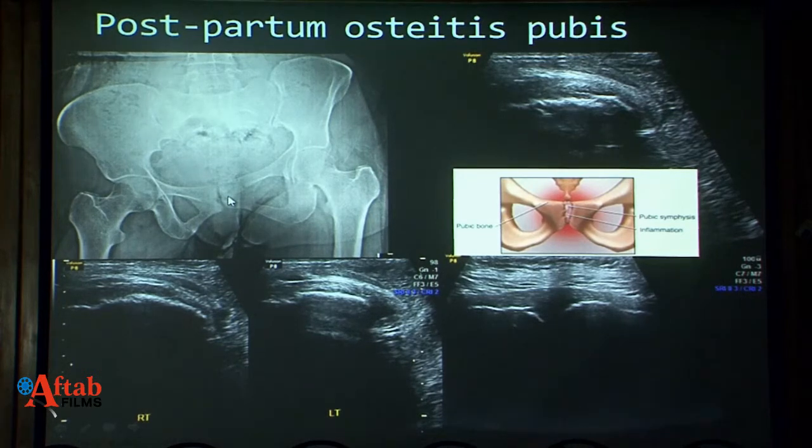So this is a scenario, a situation where ultrasound helps us. It would have been very easy for us to just look at the bladder and routine structures and say that we cannot find the cause of the pain. And here is where ultrasound plays a role. Musculoskeletal ultrasound plays a role.